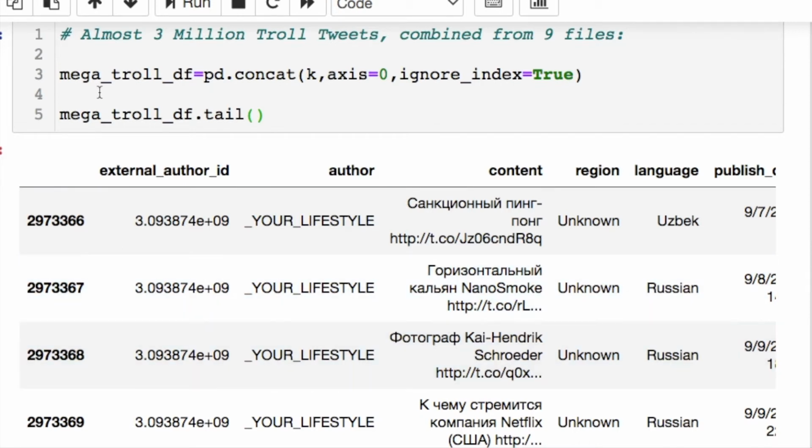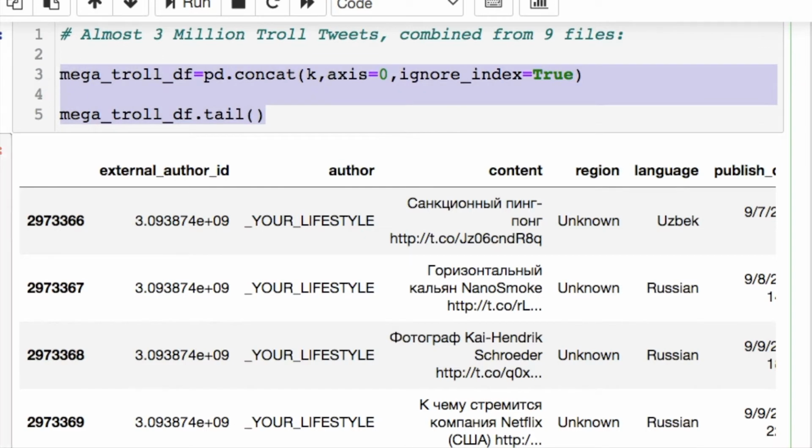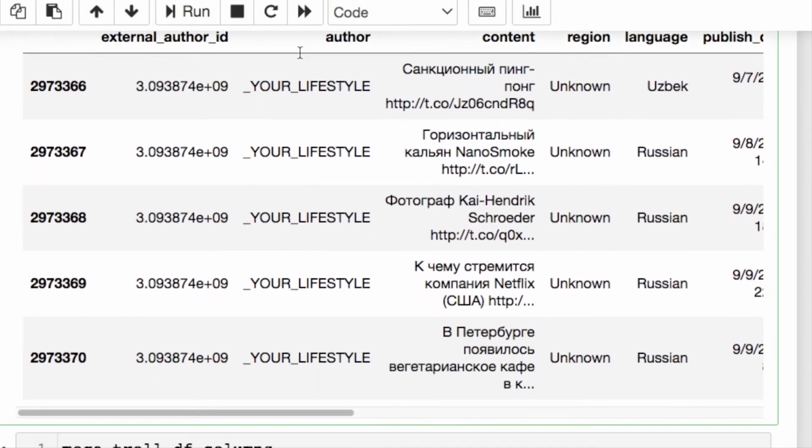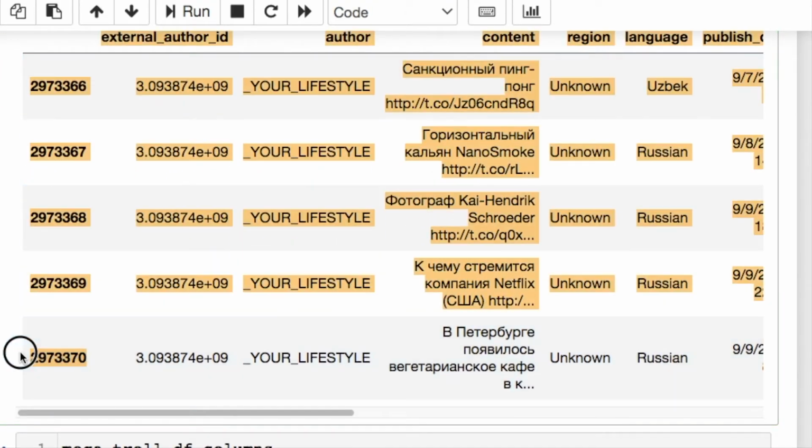After we concatenate all of those files together into one data frame like this, we're going to notice that we have a lot of tweets. We have around 3 million tweets. Let's scroll down and look. Yeah, very close to 3 million.